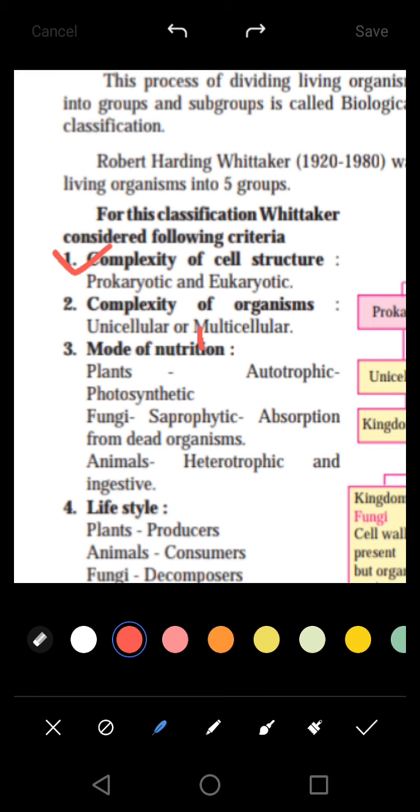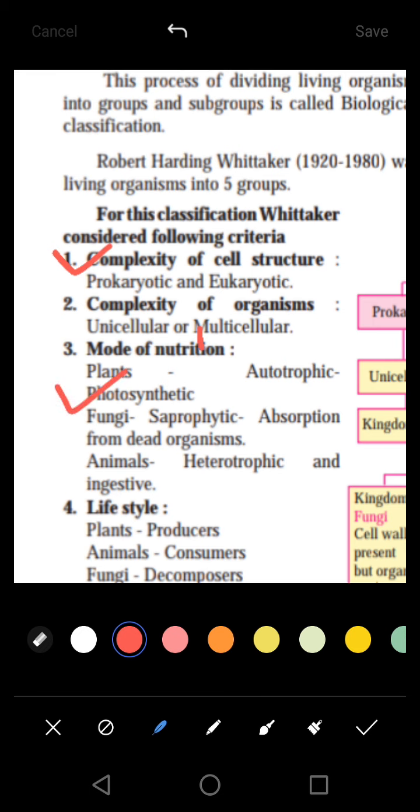Now mode of nutrition. Third will be mode of nutrition, that is, is it autotrophic or heterotrophic? Auto means by itself, which produce food by themselves. They are not dependent on other organisms for their food. Such organisms are called autotrophic organisms. For example, plants which are photosynthetic.